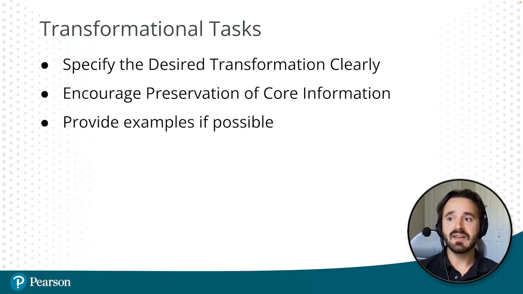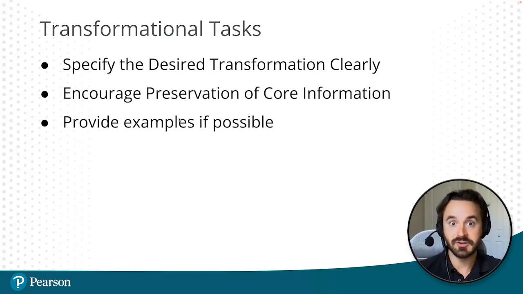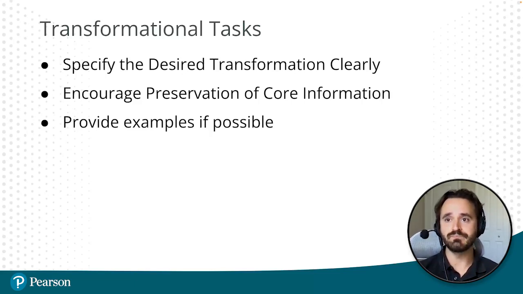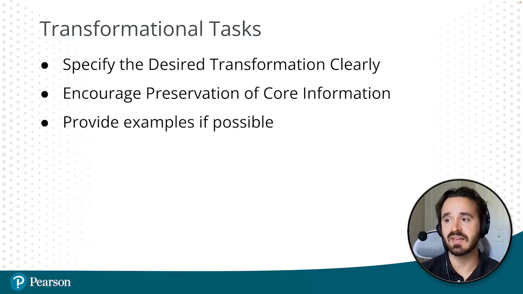Now, again, if you can provide examples, this can oftentimes make the other two bullet points not quite as important. They're still a good idea, but they can oftentimes make those not quite as important because ChatGPT can actually start to recognize the patterns that are taking place without you having to describe them specifically.